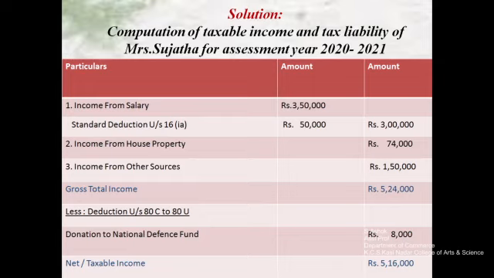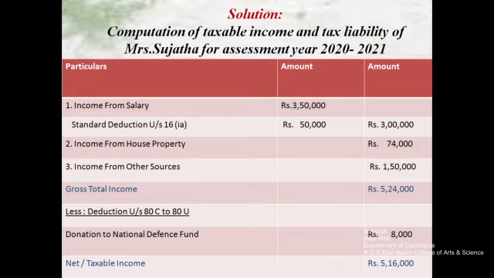This was not given, but please note it down. Donation to the National Defence Fund comes under 80G donations. In 80G there are 3 categories of donation: one is 100% deductible donation, second is 50% deductible donation, then restricted donation. But a donation to the National Defence Fund is eligible for 100% deduction under section 80G.